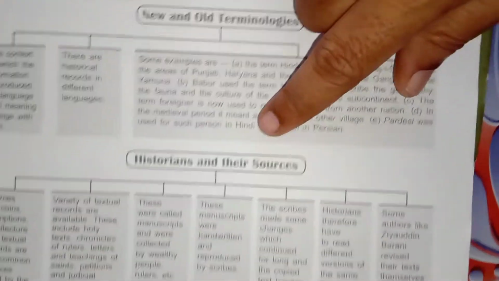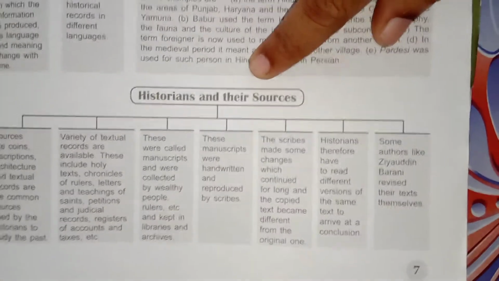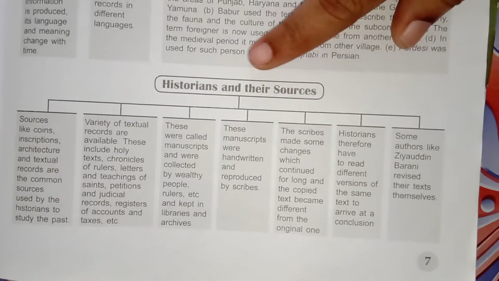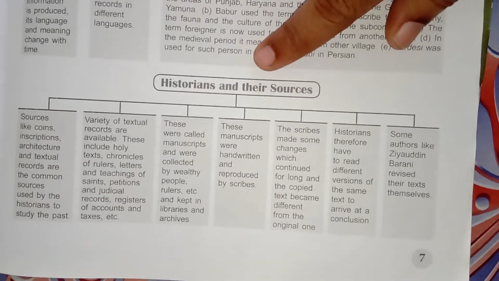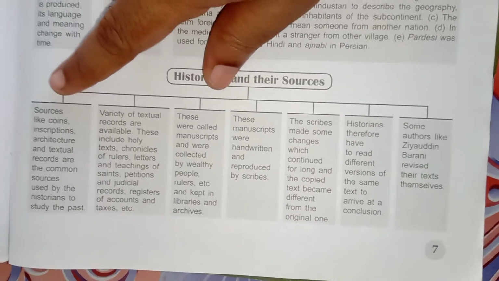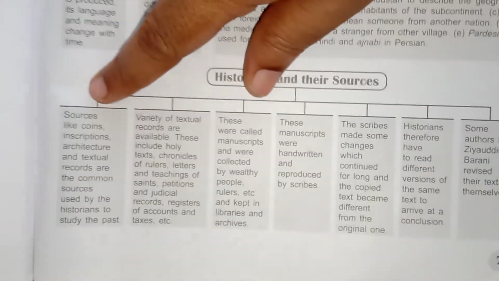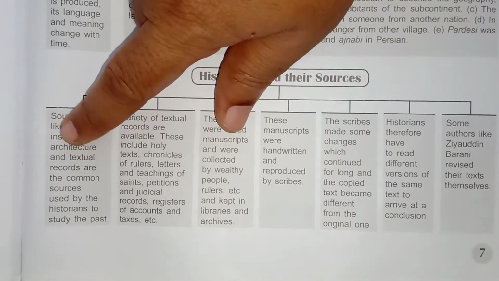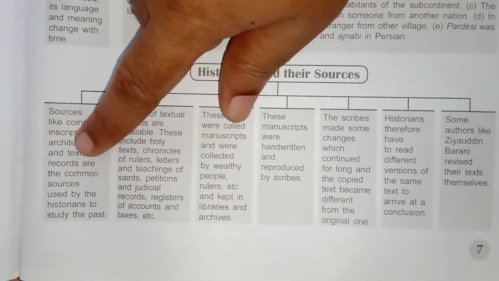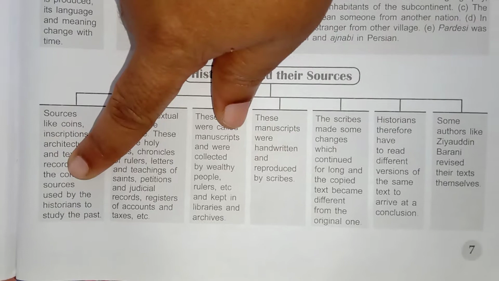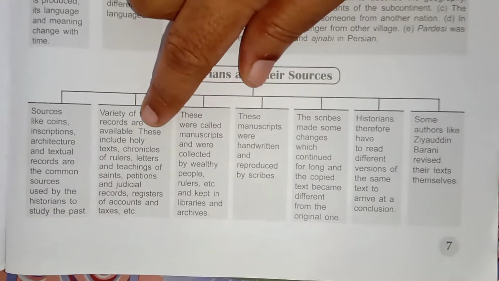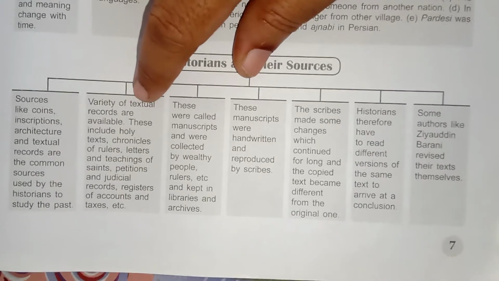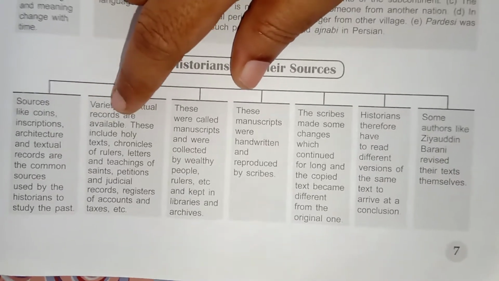And third one, it is the historians and the sources. What are the sources for the historians to study? We already said sources like manuscripts and inscriptions. Sources like coins, inscriptions, architecture and textual records are the common sources for historians. In that, what is the difference between them, we already studied. A variety of textual records are available.